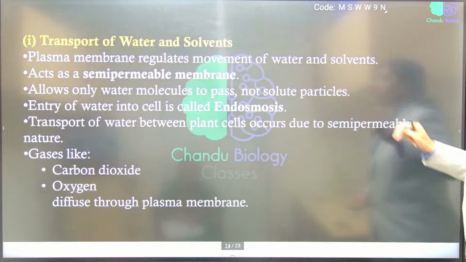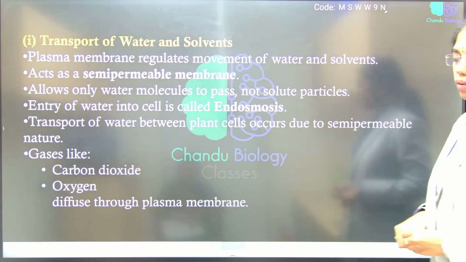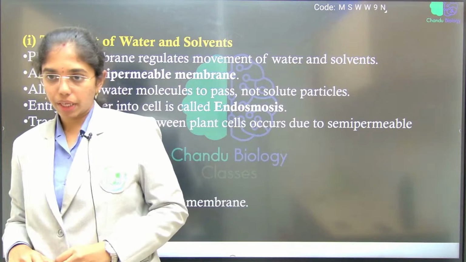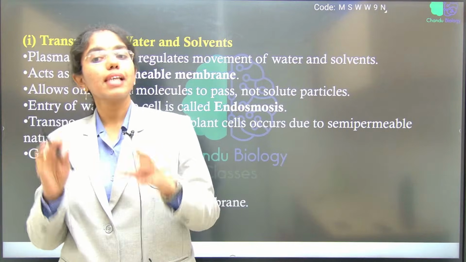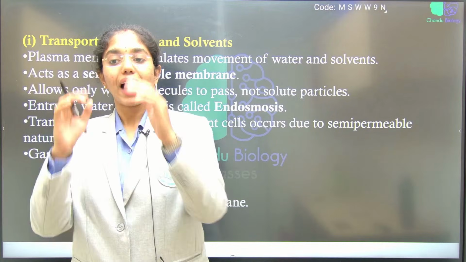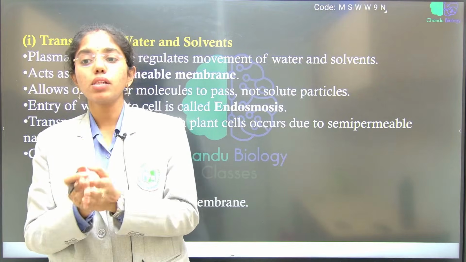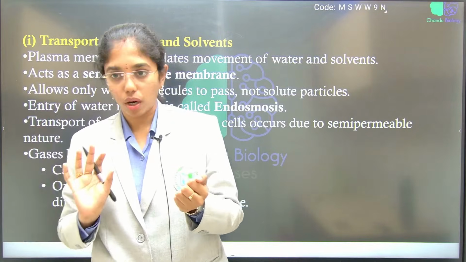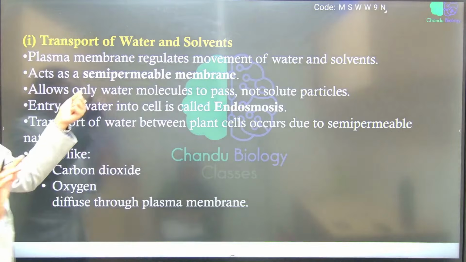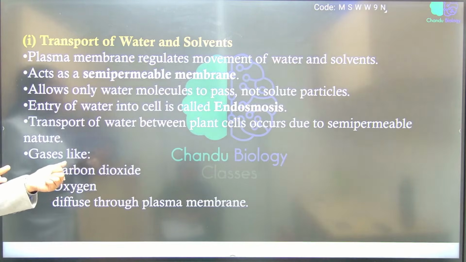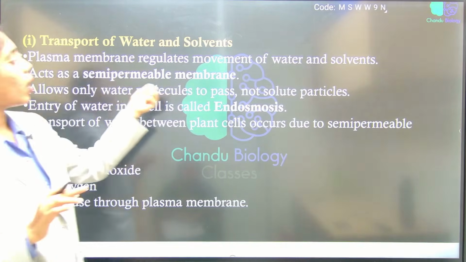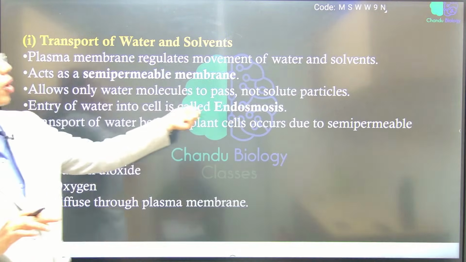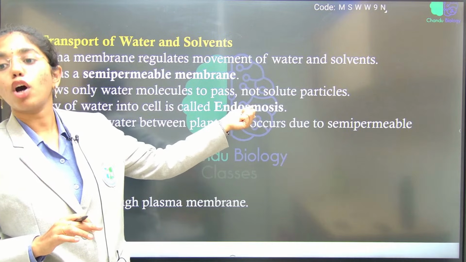First you see transfer of molecules and substances. The plasma membrane is also noted as a semi-permeable membrane. It is addressed as a semi-permeable membrane because it will allow the movement of solvent molecules and it will select which solute particles to allow and which not. That is the reason it is addressed as what? Semi-permeable membrane. And this allows only water molecules to pass, not solute particles. The entry of water molecules inside the cell is known as what? Endosmosis.